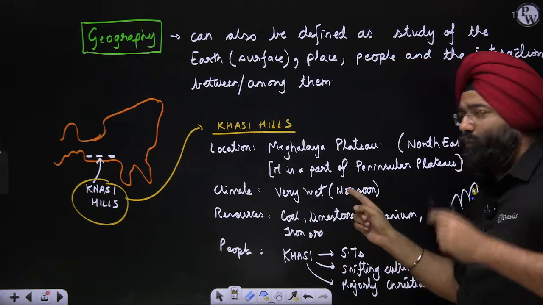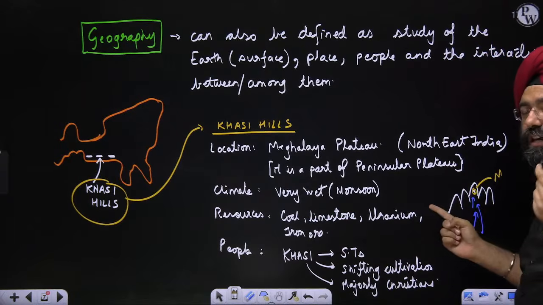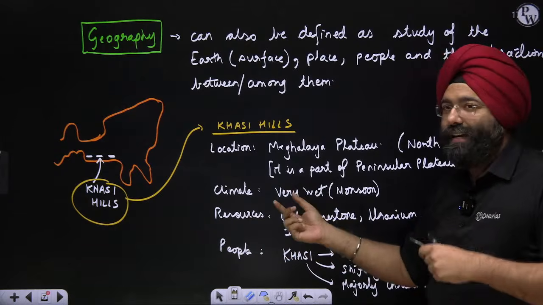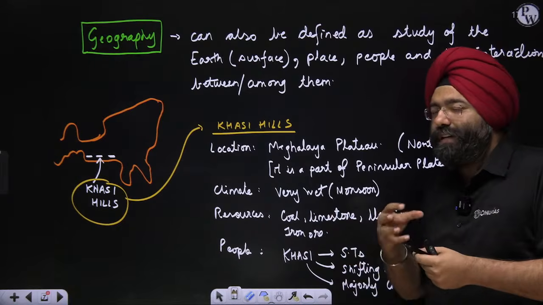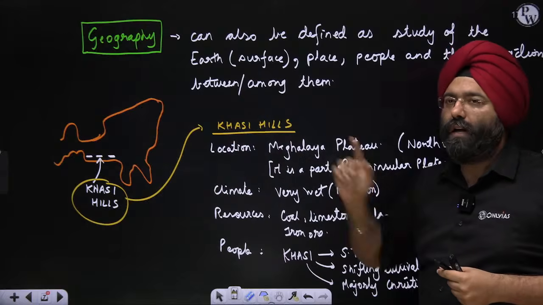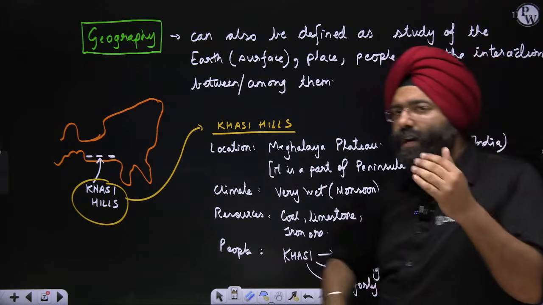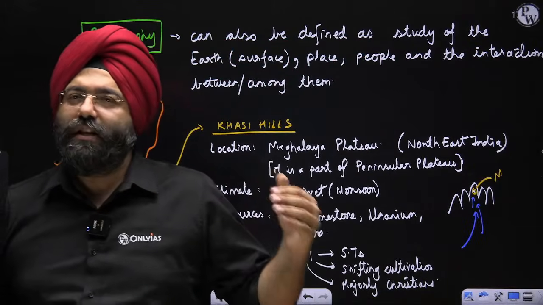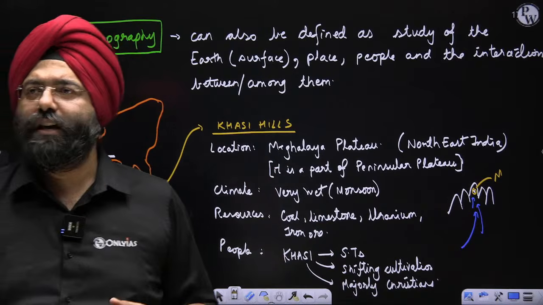So very wet, monsoon time, Mawsynram, again I told you, because of the funneling effect, the monsoon is very heavy. Resources, you have coal, limestone, iron, because again it is related to the Peninsular Plateau, not with respect to the Himalayas. Please remember that, we will do it when we do Indian geography. People, the Khasi tribe is present. It is a scheduled tribe. They have been practicing shifting cultivation or jhum, and majorly adopted Christianity during the British time.